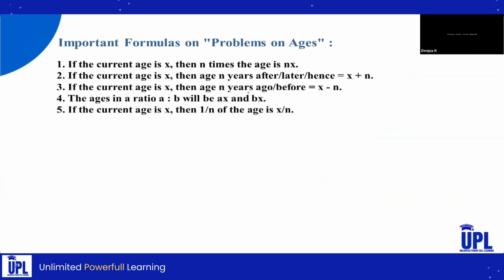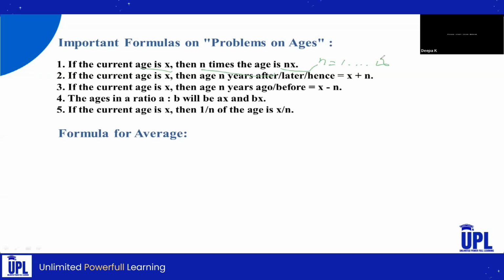What are the formulas we need to remember to solve questions? First one, if the current age is X, then n times the age will be n into X. Here n will be 1 up to infinity. Whatever number they have asked, that will be replaced by n.